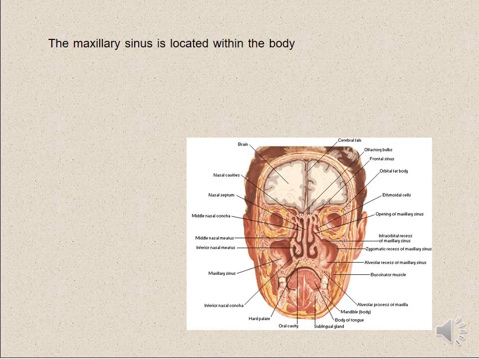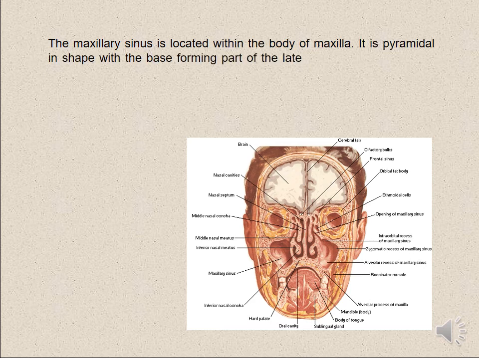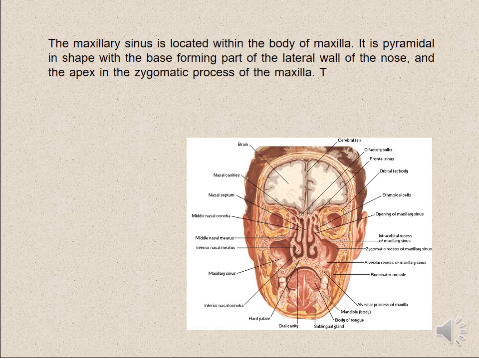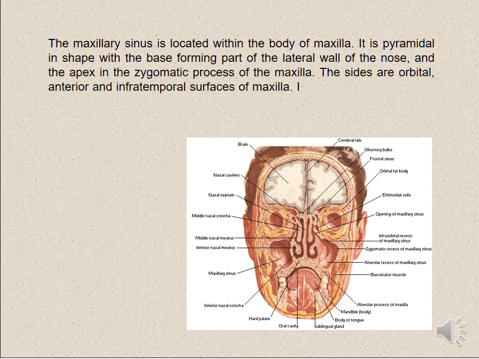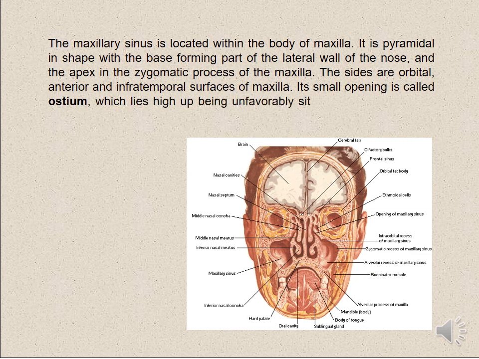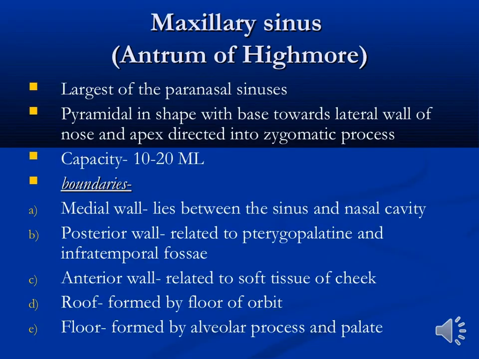The last one is the maxillary sinus. It is located within the body of the maxilla. Its shape is pyramidal, with the base forming part of the lateral wall of the nose and the apex in the zygomatic process of the maxilla. The sides are the orbital, anterior, and infratemporal surfaces of the maxilla. Its small opening is called the ostium, which lies high up and is unfavorably situated for drainage, opening in the middle meatus. Another name for the maxillary sinus is the Antrum of Highmore.